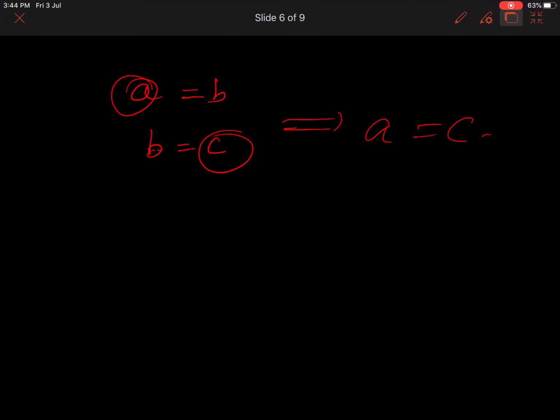Suppose A is equal to B and B is equal to C. So here A and C are things which are equal to the same thing. Obviously, A will also be equal to C. These things are equal to the same thing B. Hence they are equal to one another.